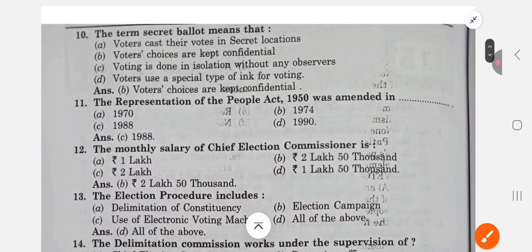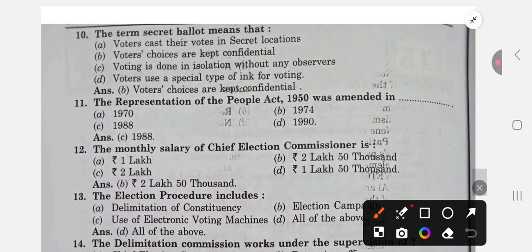The Representation of the People Act 1950 was amended in which year? It was amended in 1988. The monthly salary of the Chief Election Commissioner of India is 2.5 lakh. So 2.5 lakh है, 2,50,000.